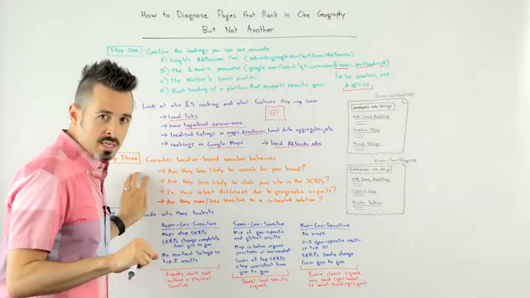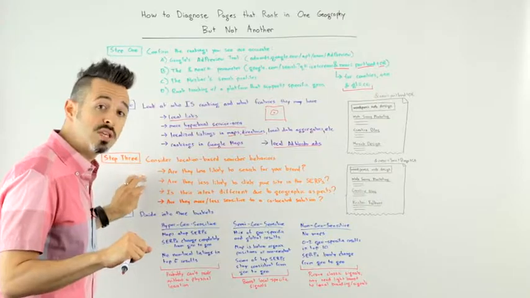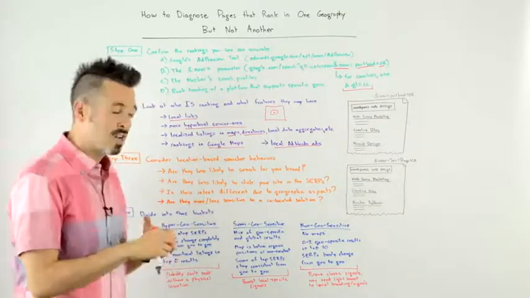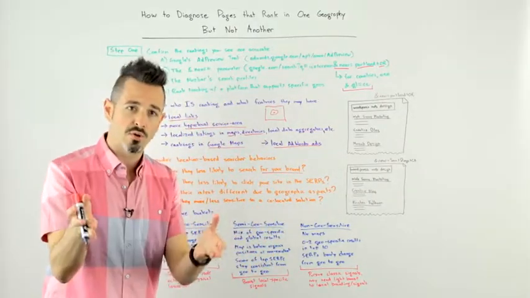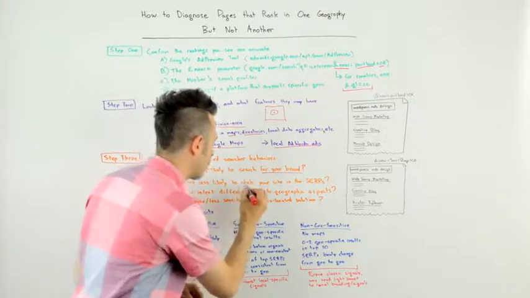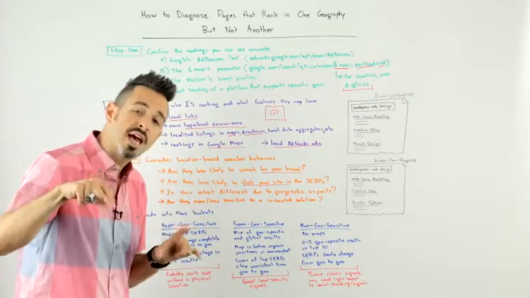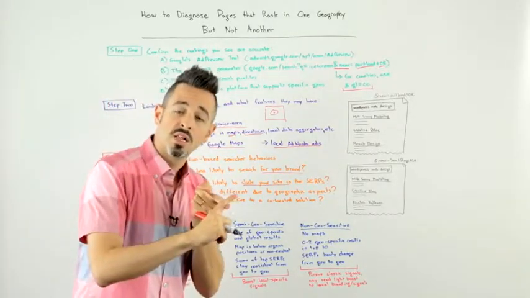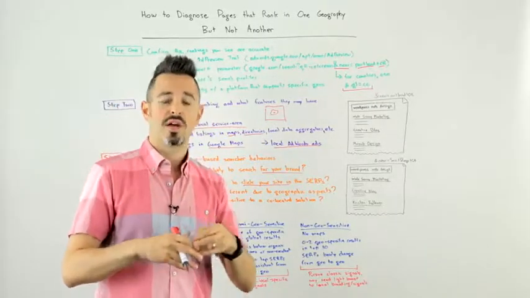Step 3, so we're not considering who's ranking, but we're considering who is doing the searching, right? These location-based searchers and what their behavior is like. Are they, for example, less likely to search for your brand because you're not as well known in that region? Are they less likely to click your site in the SERPs because you're not as well known? Is their intent somehow different because of their geography? Maybe there's a language issue or a regionalism of some kind, right?